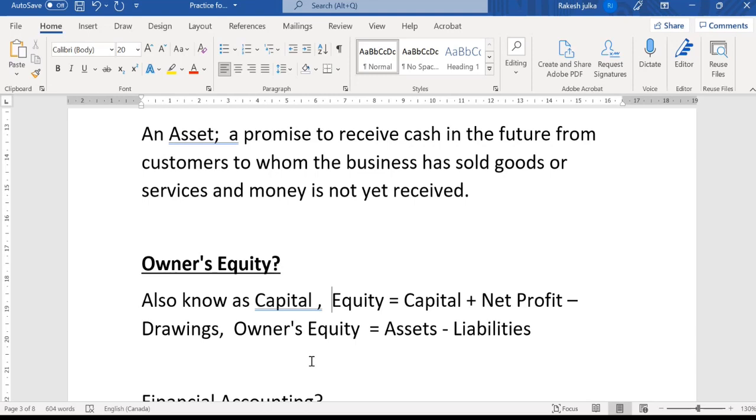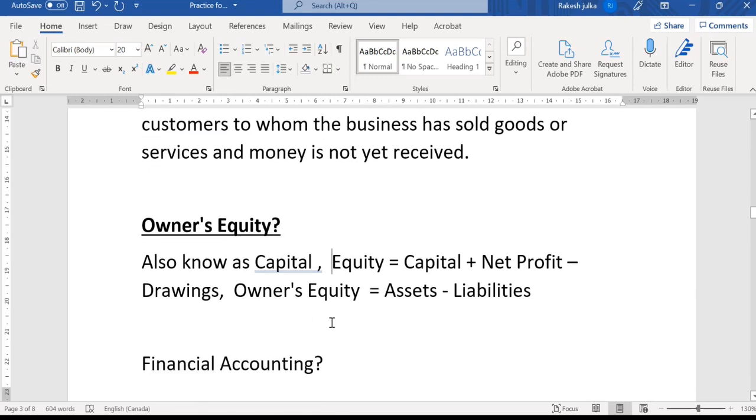So owner's equity means assets minus the liabilities. This is also known as the accounting equation, right? So all the assets minus liabilities is equal to owner's equity. This is owner's equity in the case of a sole proprietorship. If, for example, it is a partnership, then we will say partners' equity. And if it is a corporation, it will be known as shareholders' equity, right? So this is all about the owner's equity.